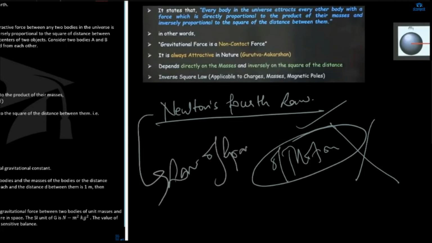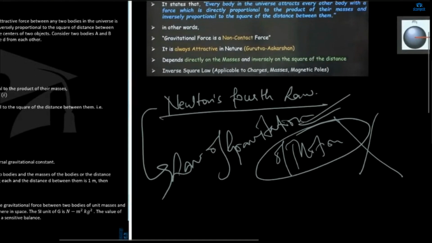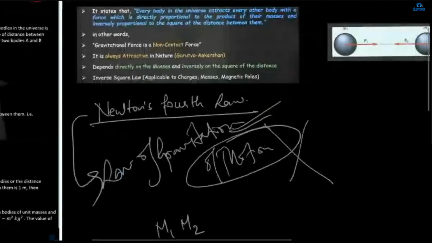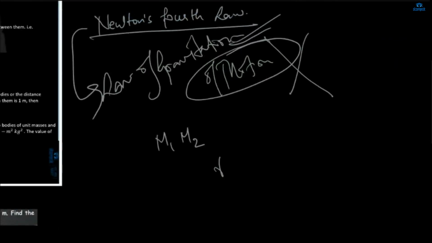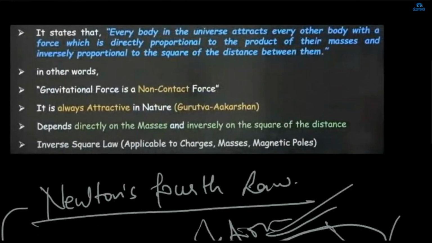Okay, so what is it? On what factors does the force depend that is being applied on each other? The factors are the masses of the two bodies, M1 and M2, and the square of the distance between the bodies. Now, how are these related to the force? First, we'll see the formula, the statement.